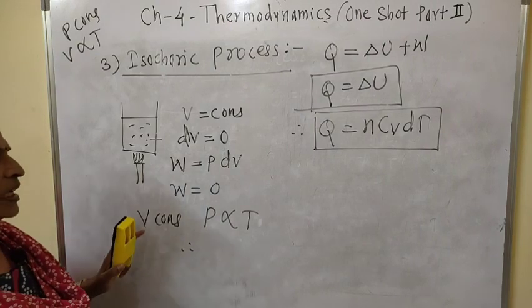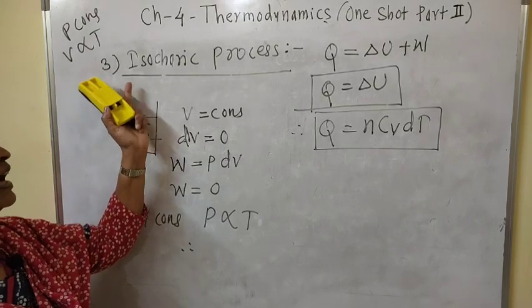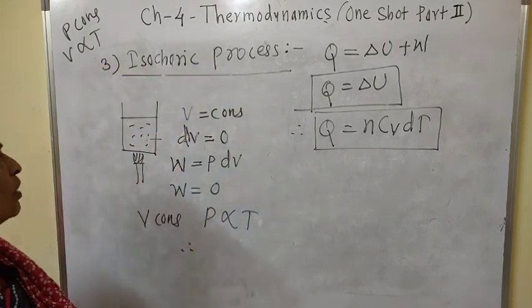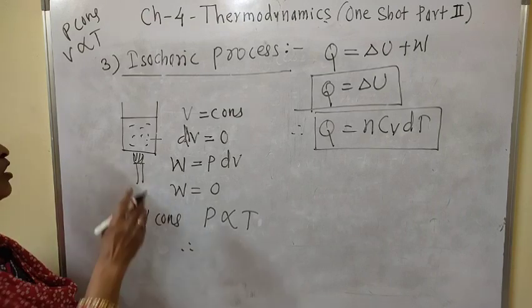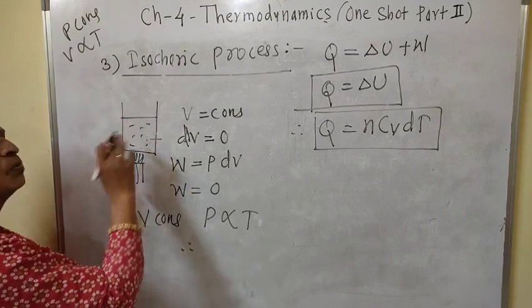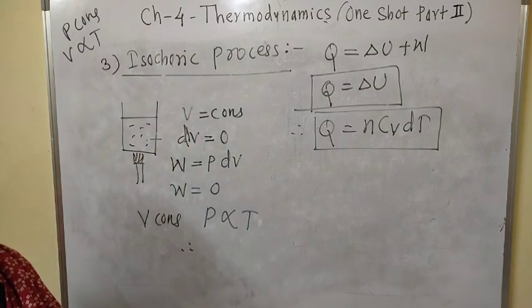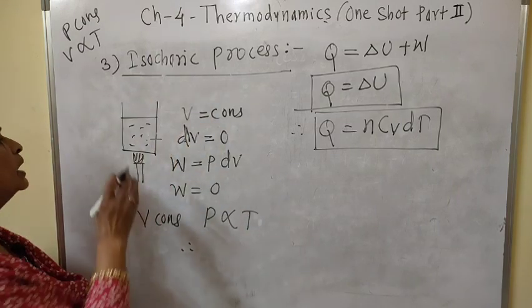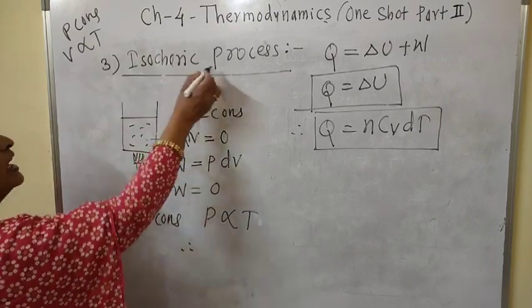And the pressure cooker is the best example of an isochoric process. Or heating of a gas in a constant volume container is the second example of an isochoric process. Or diffusion of a gas in a closed chamber is the third example.